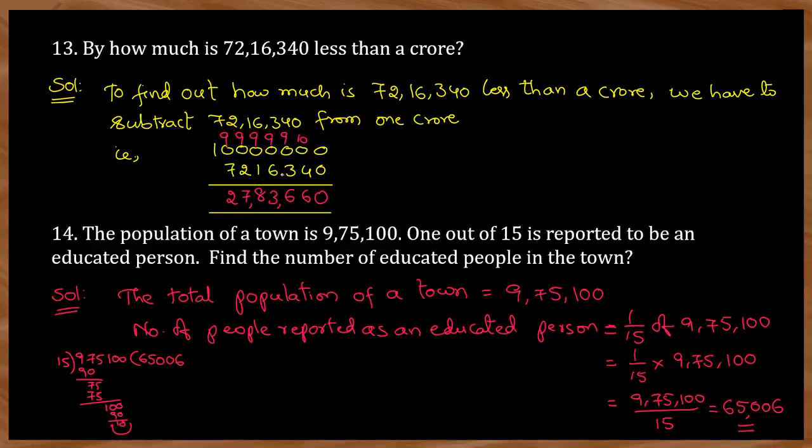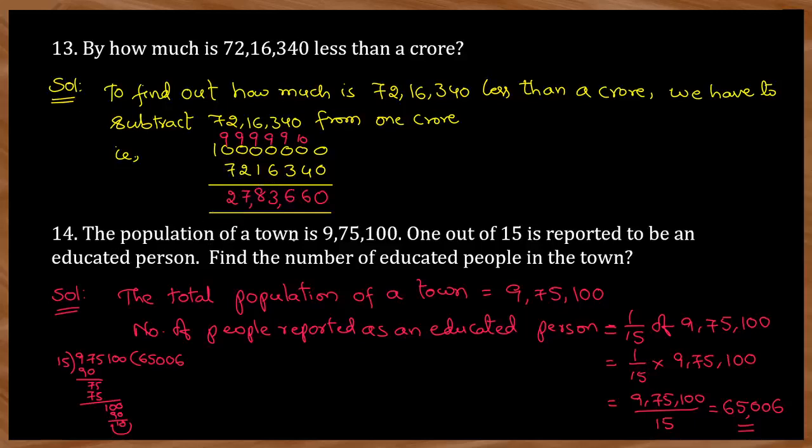72,16,340 from 1 crore. So subtract here, you will get this value, 27,83,660. This is the value which you have to find out.